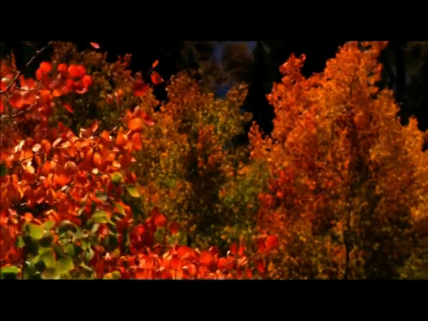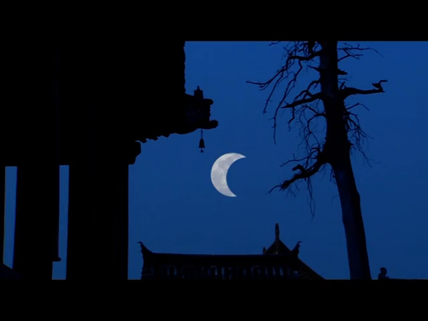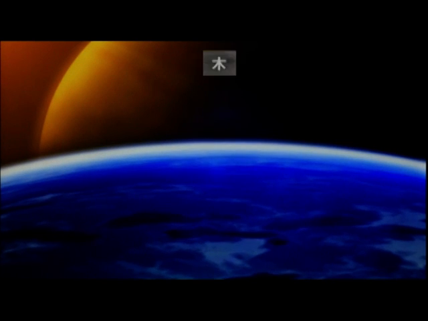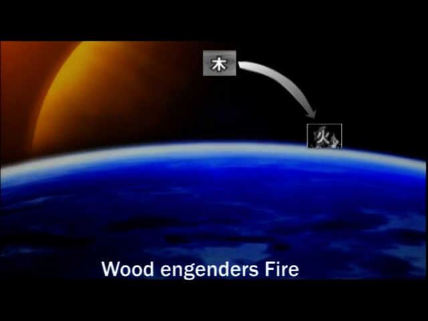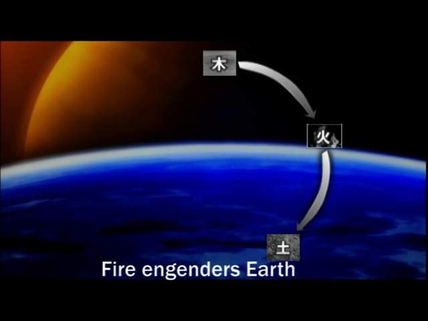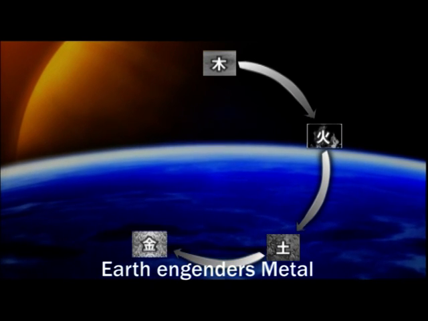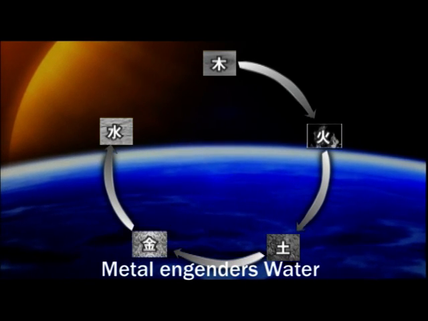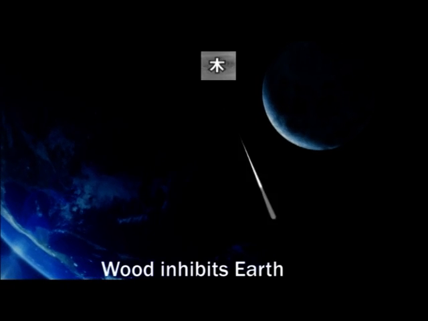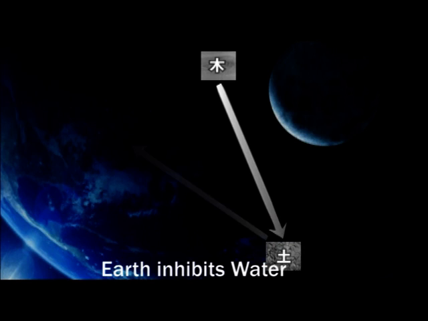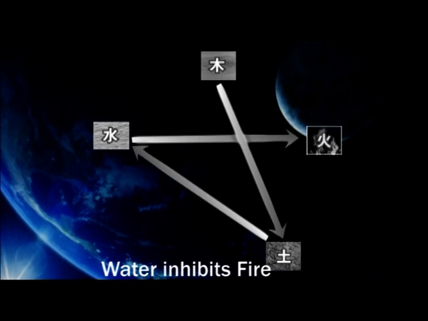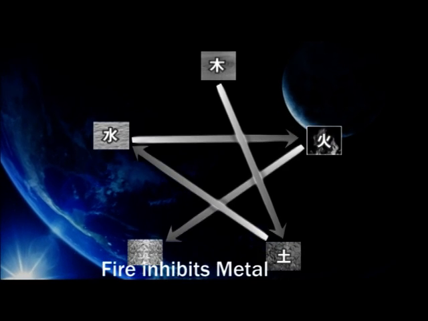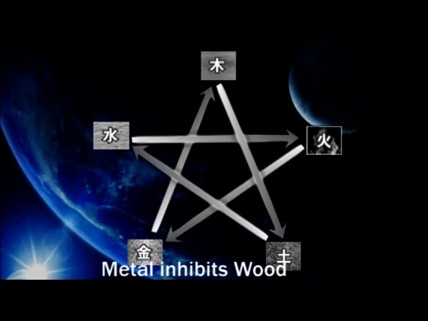The relationship among the 5 elements follows a cycle of mutual generation and inhibition. Wood engenders fire, fire engenders earth, earth engenders metal, metal engenders water, water engenders wood. Wood inhibits earth, earth inhibits water, water inhibits fire, fire inhibits metal, metal inhibits wood.